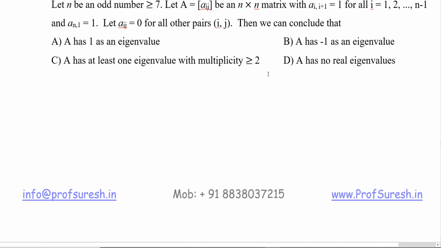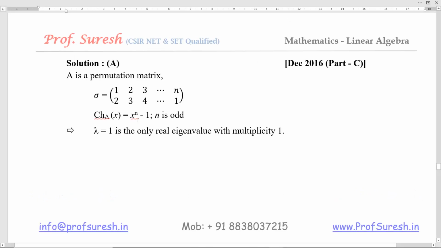Since n is an odd number, for x power n minus 1, lambda equal to 1 is the only real eigenvalue. If you expand x power 7 minus 1, it will be x minus 1 into the remaining factor of degree 6, which will contain all the roots as complex numbers. So suppose we take n equal to 7, and expand x power 7 minus 1, it comes as x minus 1 into the degree 6 factor.